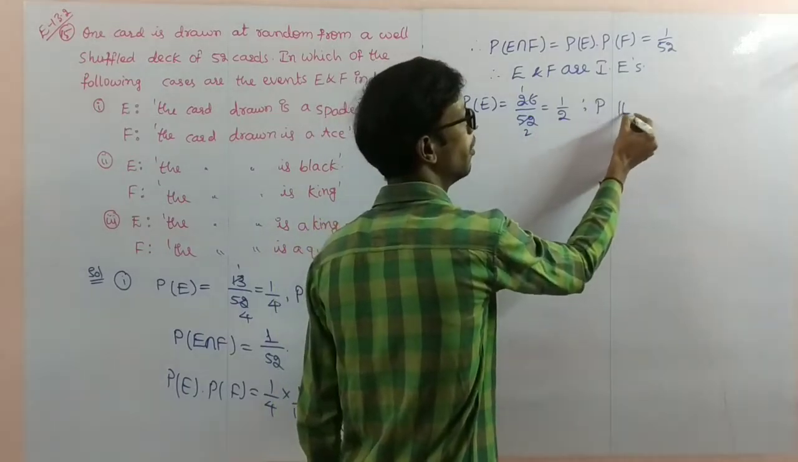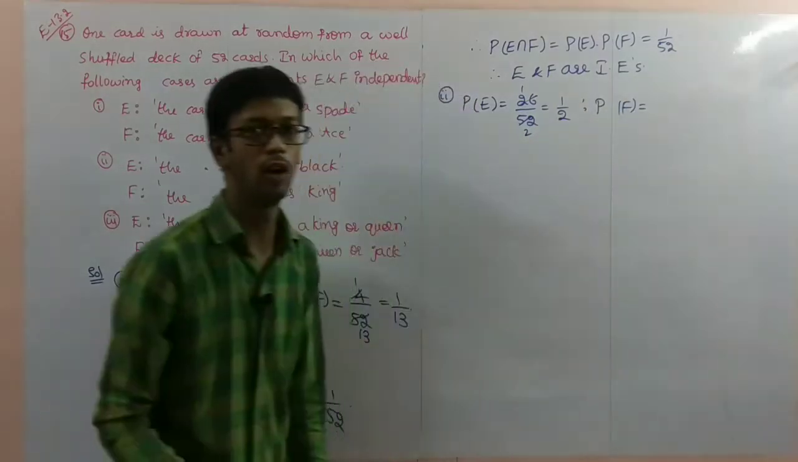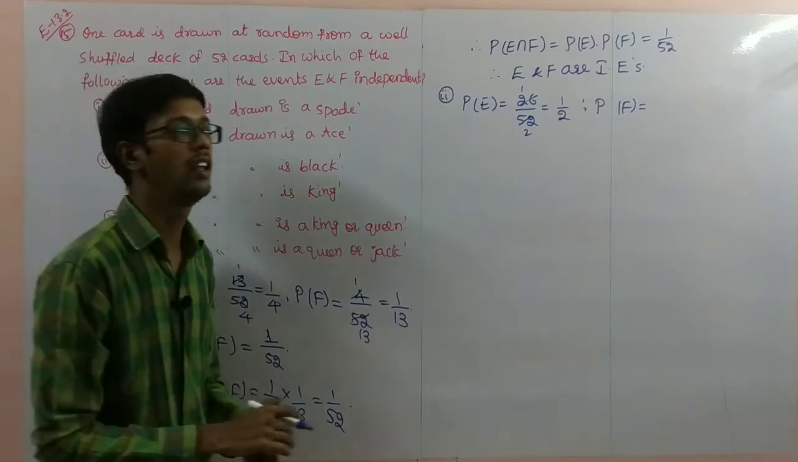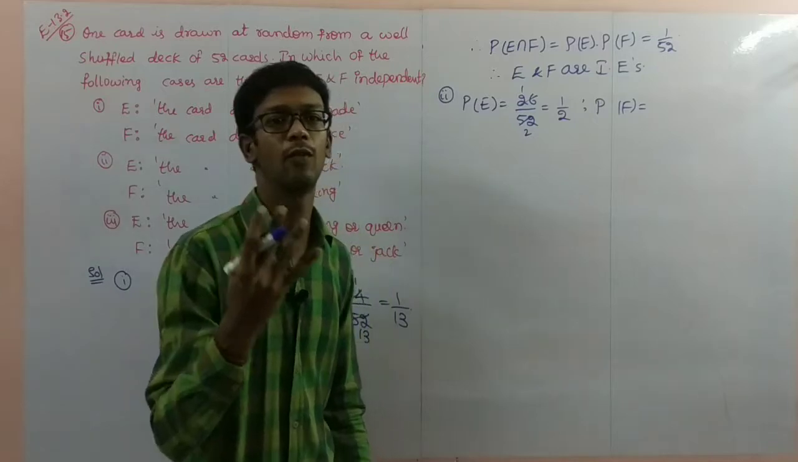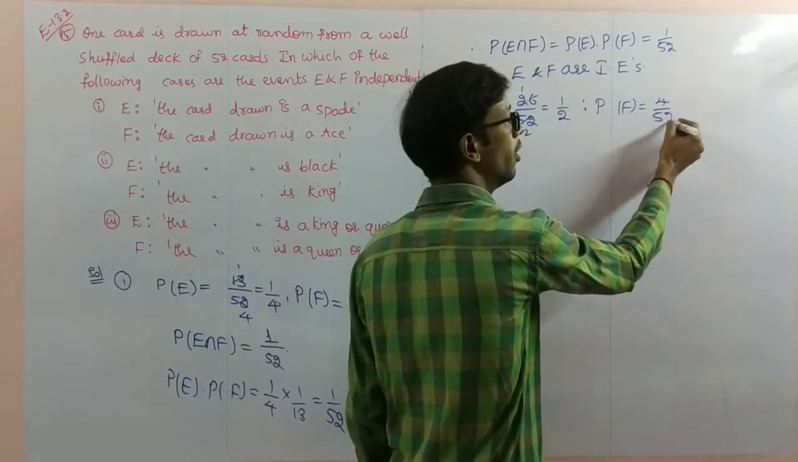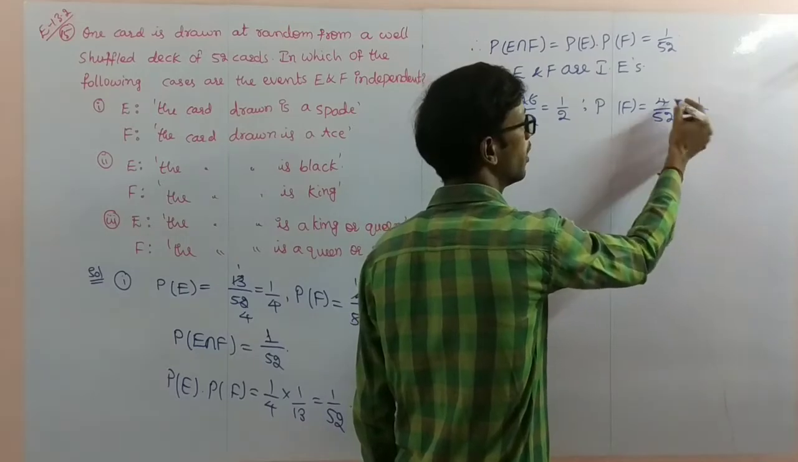Next, probability of F is equal to the probability of the king card. The card is king. How many king cards are there? 4 king cards are there. So 4 divided by 52, that is 1 by 13.